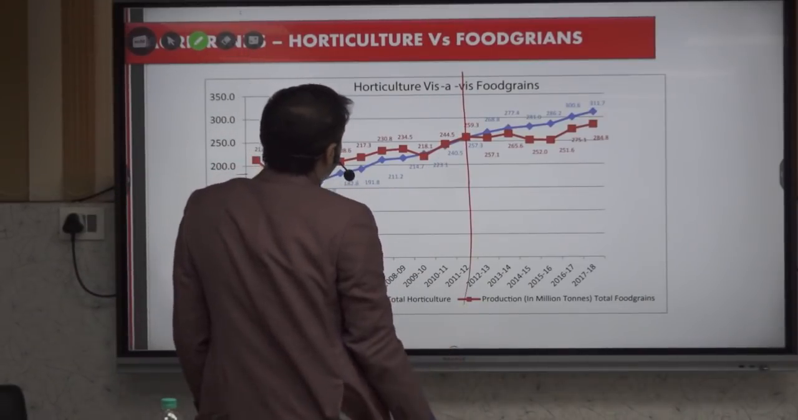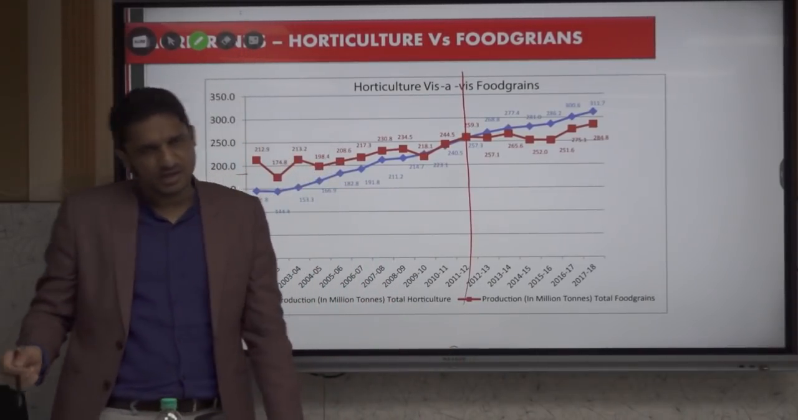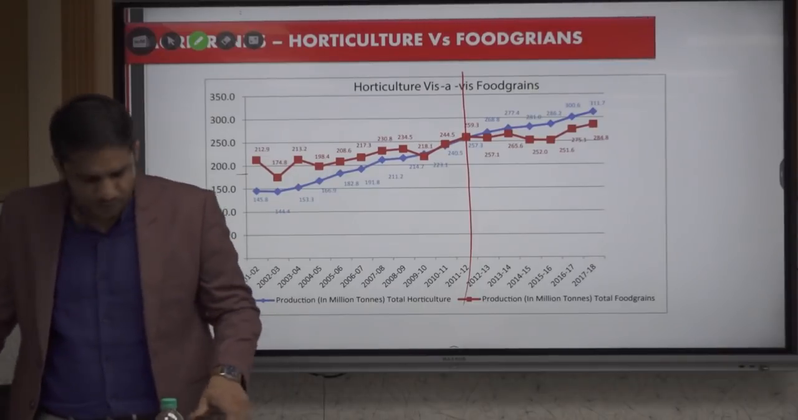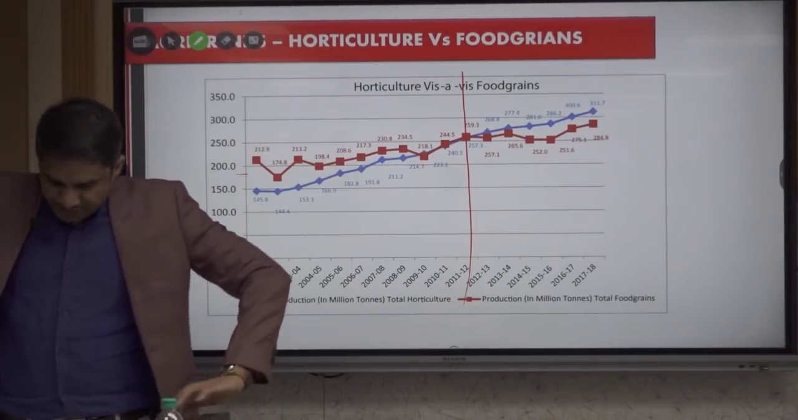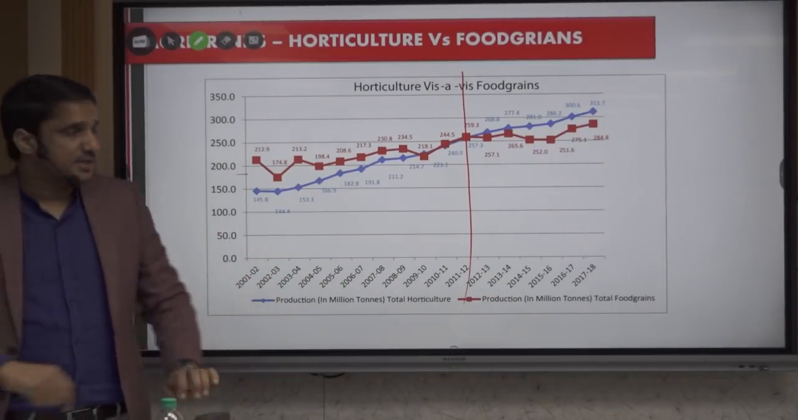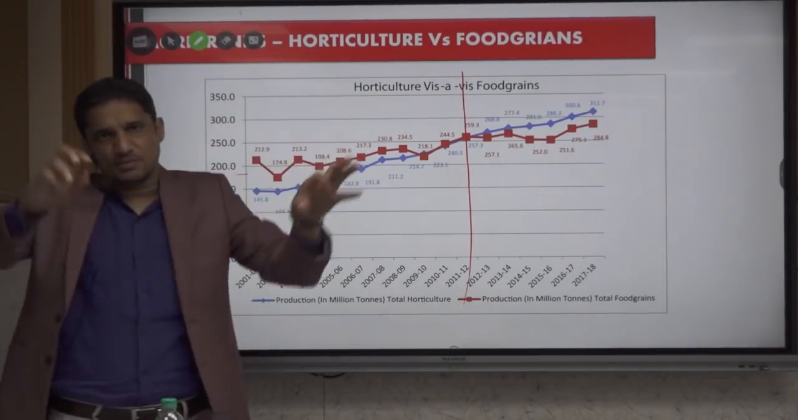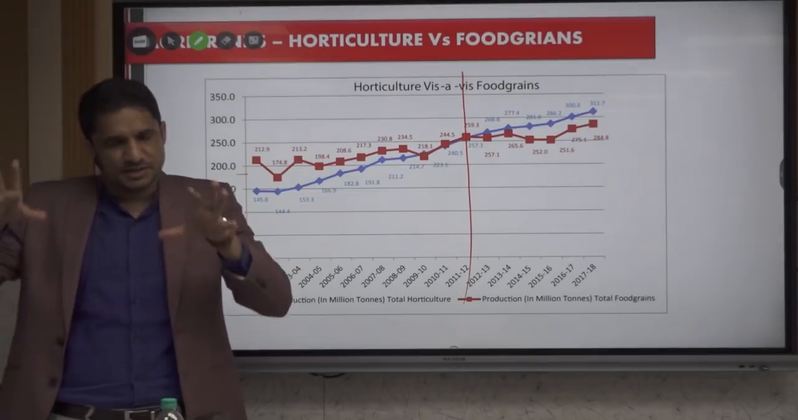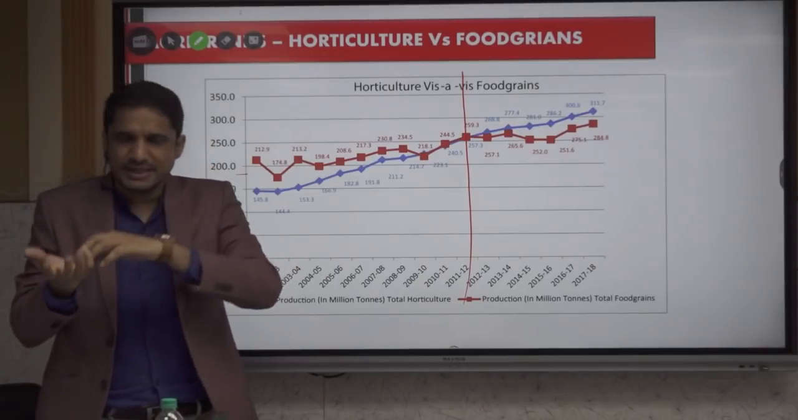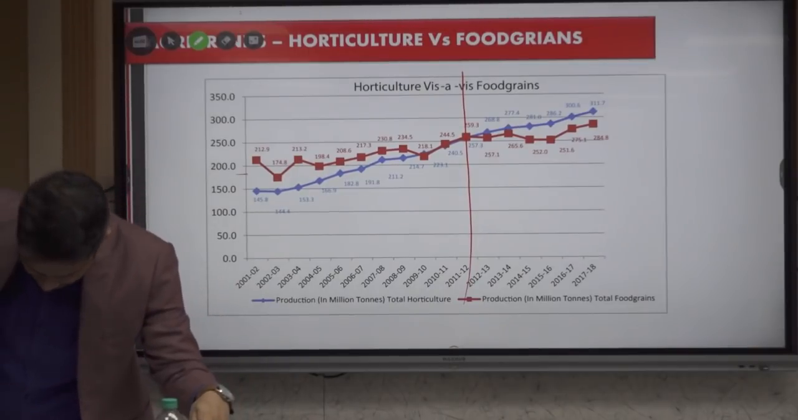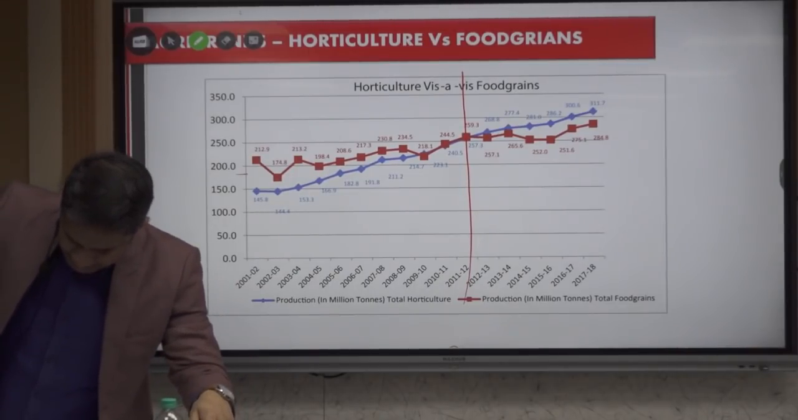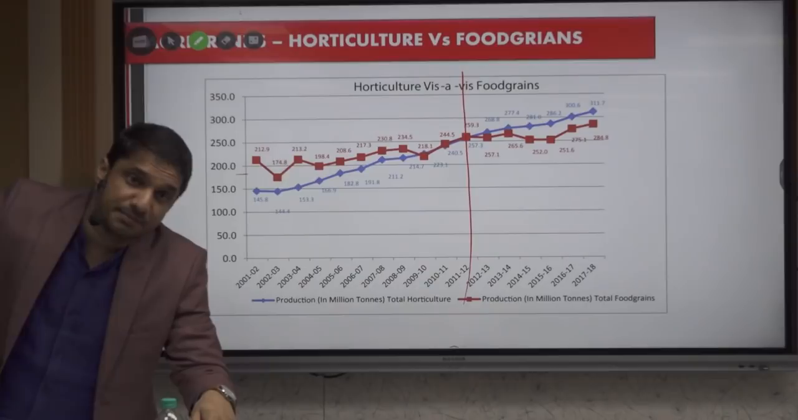Earlier the production of horticulture was less than food grain. Now it is more than food grain from the last 5 years. So within agriculture, as I told you, we have crops, horticulture, and a number of things. The share of horticulture in agriculture is 1/3, approximately 30-35%. Now, what does horticulture include can be a simple question.